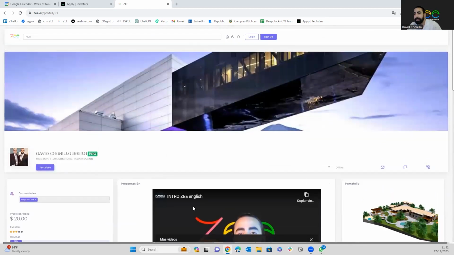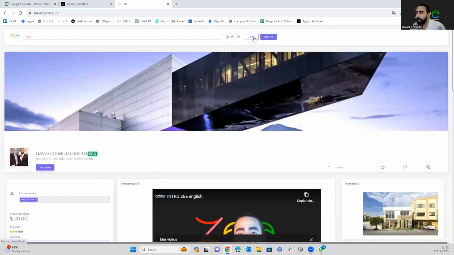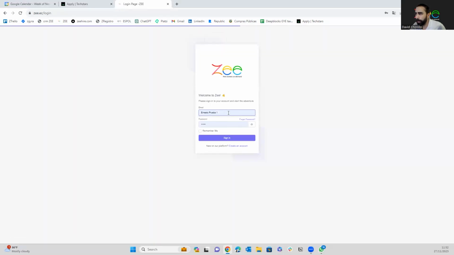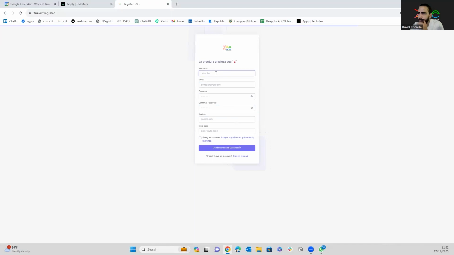This experience is as a visitor. I haven't even logged in yet. Now that I log into my profile, if I don't have credentials, I can create an account here.